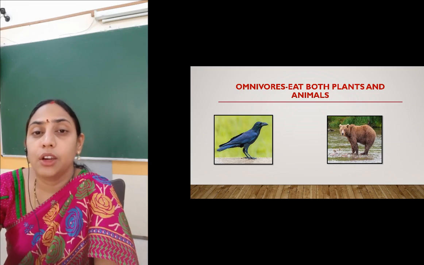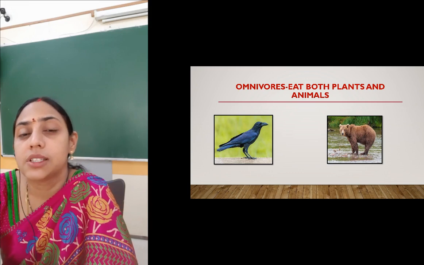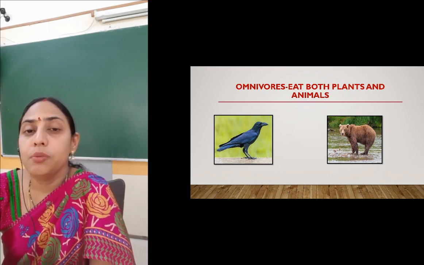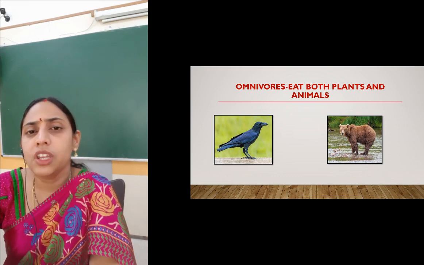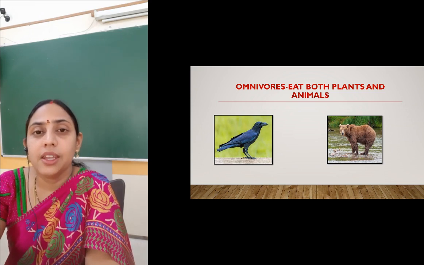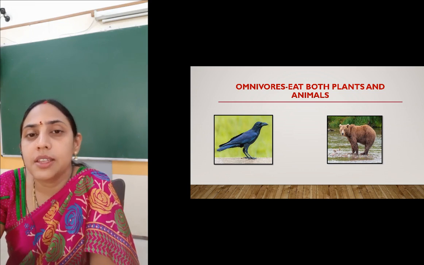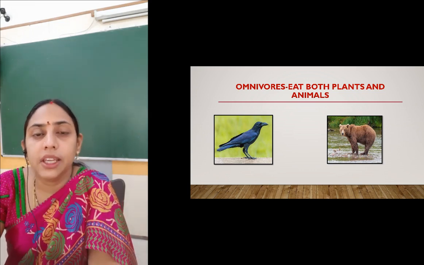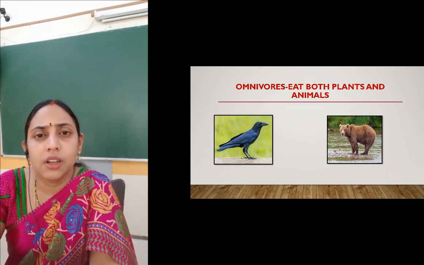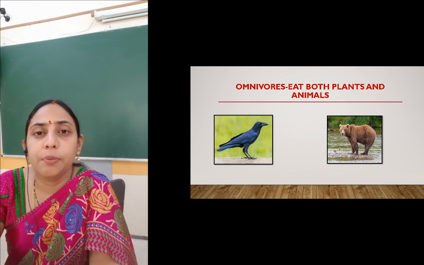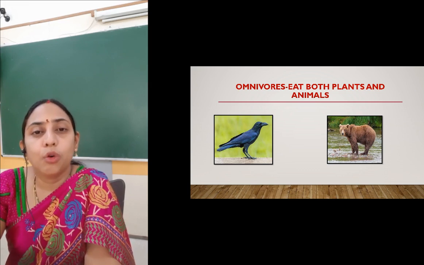Now animals like crow and bear eat both plants and animals. These animals are called omnivores. What do you think about man? Man is an omnivore because man can eat both plants and animals. Many people eat non-veg in the form of fish, chicken, mutton, and they can eat plant products like pulses, cereals, fruits and vegetables. So man is an omnivore, right?